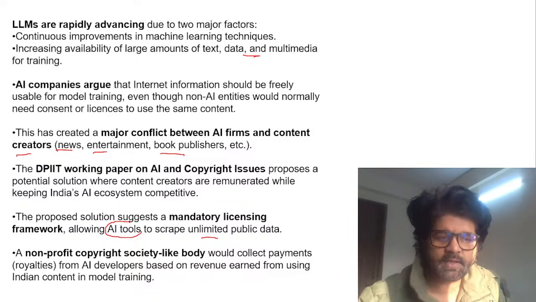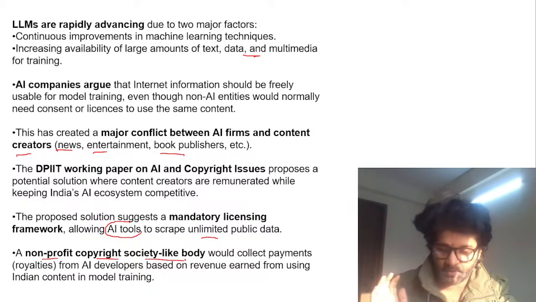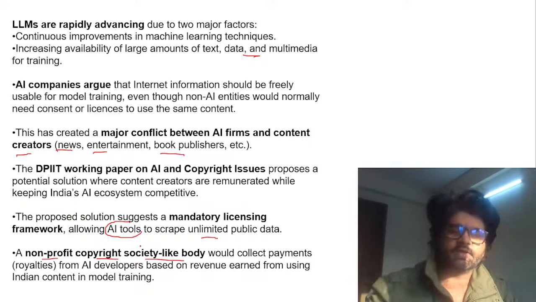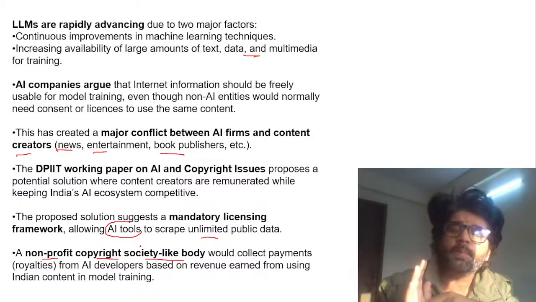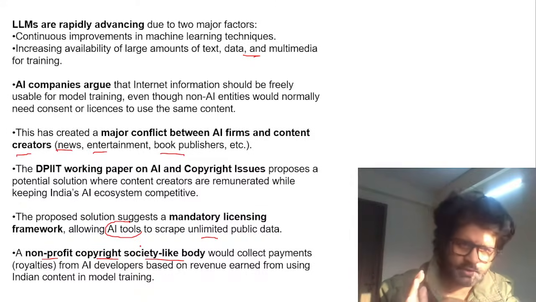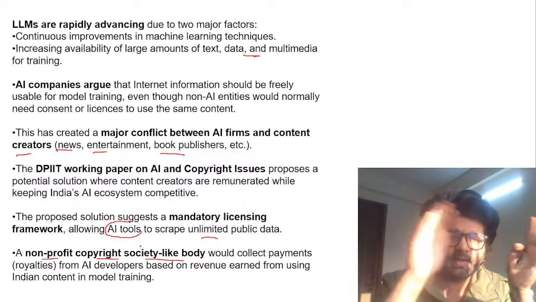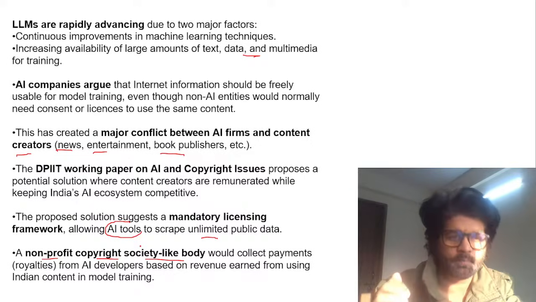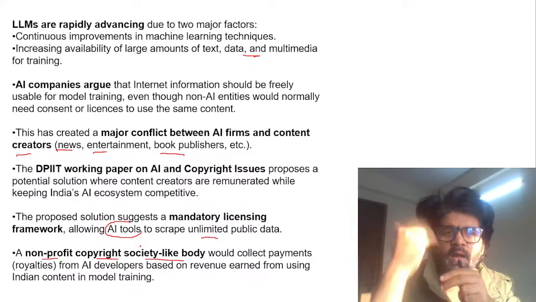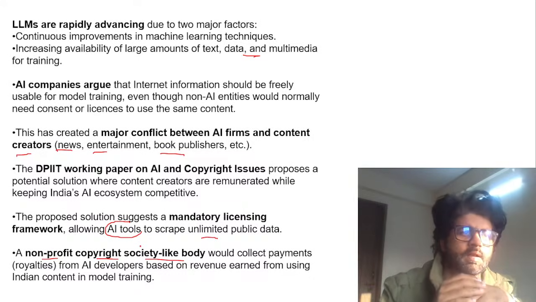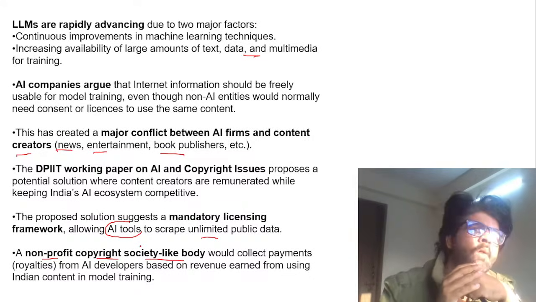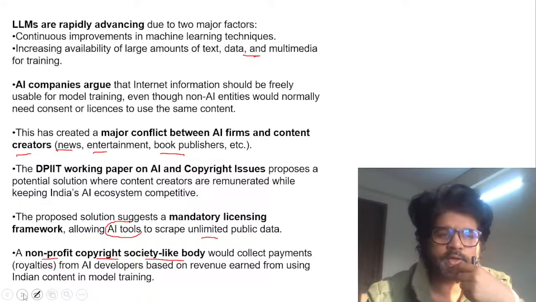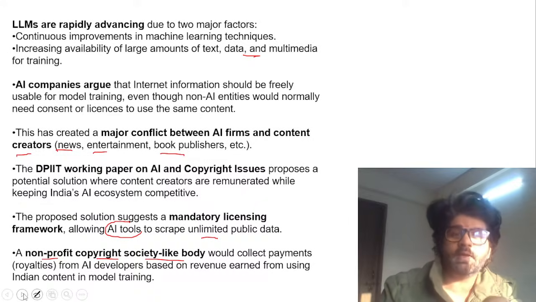For that, what the government is thinking is that a non-profit, copyright-society-like body will be created, which will collect payments from AI companies, and then give revenue to these news, entertainment and book publishing channels. But now the problem is how the money will be distributed. It's a good initiative, but how will they distribute money? Will the big companies get more money? What about small ones, let's say I'm a small YouTube channel? How much money will I get? Will it favor big news, entertainment, book publishing entities more? That is one thing people are talking about.